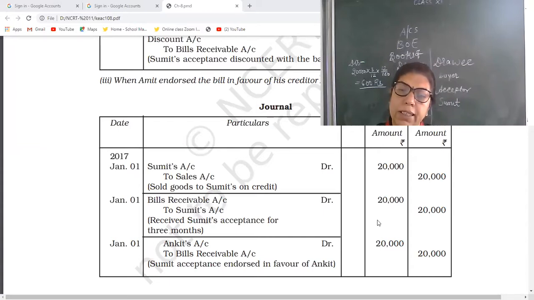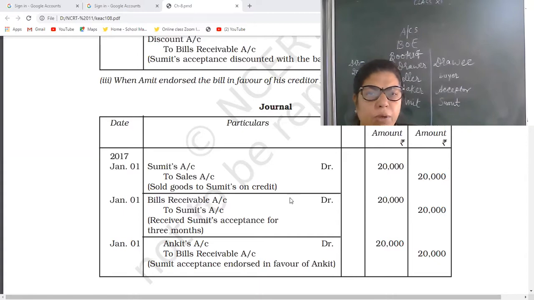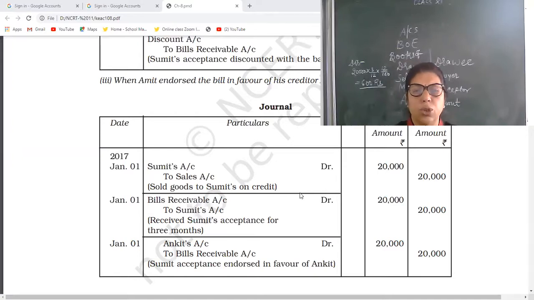Now what will be the change then? Payment. Yes. If he keeps the bill till maturity, he will get the payment. If he discounts this bill from the bank, the bank will get the payment. But here in the third case, he endorsed this bill to Ankit.